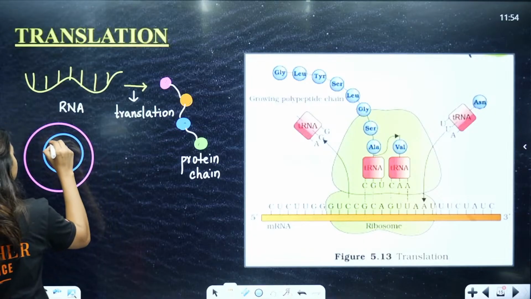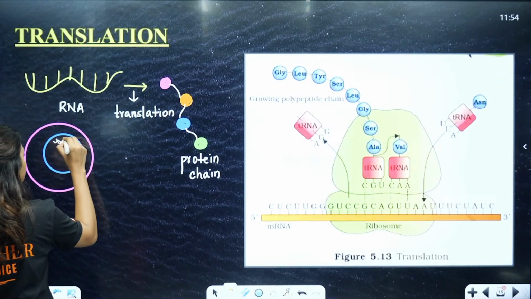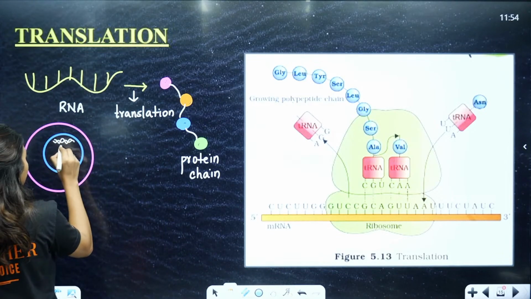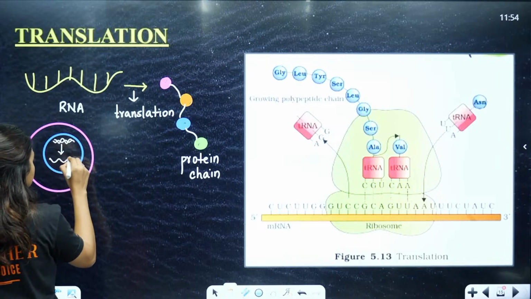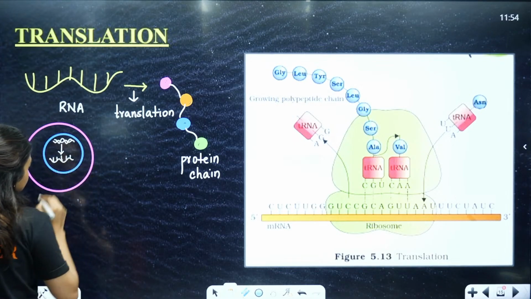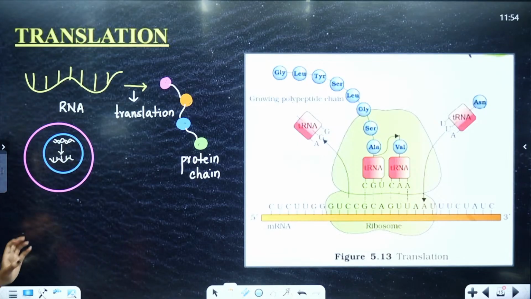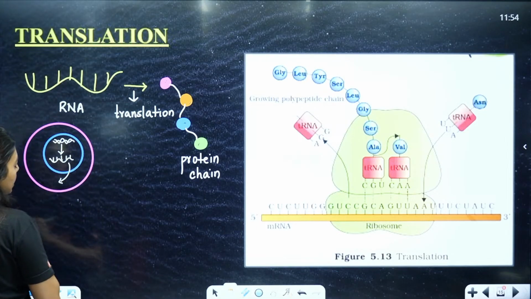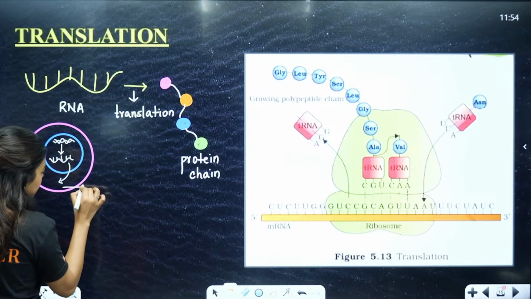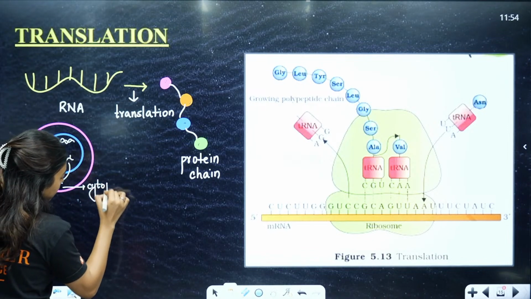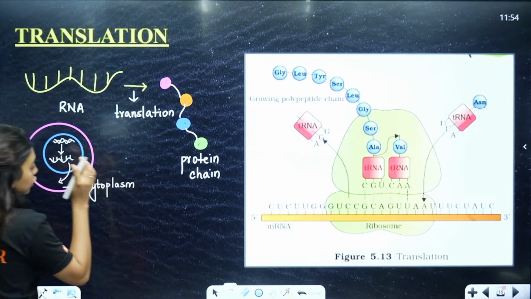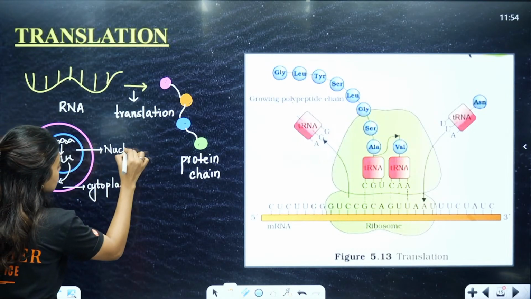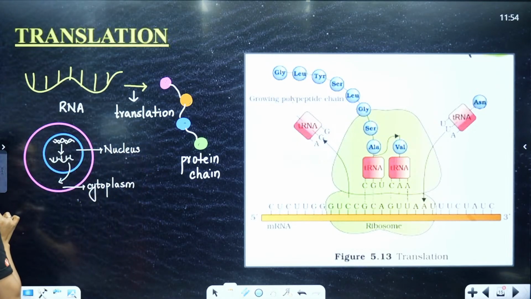So inside the nucleus, we had our double-stranded DNA. From the DNA, we got a single-stranded mRNA. Yes, this much was correct, right? Now, students, this mRNA I will have to send to the cytoplasm. Why? Because my translation will happen in the cytoplasm, while my other two processes, including replication, were happening in the nucleus. But now I need to transport this mRNA to the cytoplasm. Clear to all of you?